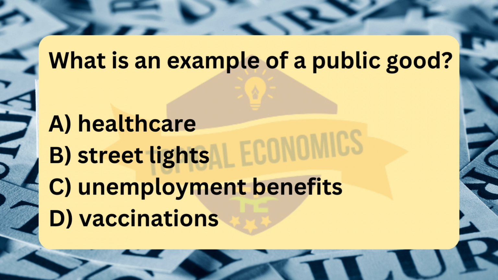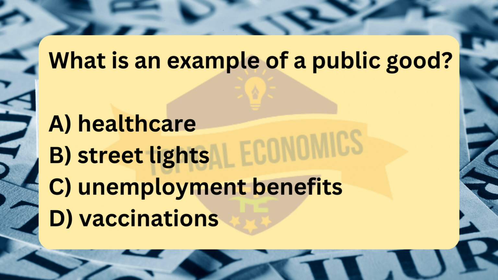Next, option C, unemployment benefits. Unemployment benefits are excludable based on eligibility. Only those who qualify can receive them. Regarding rivalry, while unemployment benefits are not traditionally rival, as one person's receipt does not directly affect another's, they are not non-excludable. Public goods need to be non-excludable, so unemployment benefits do not qualify as a public good.